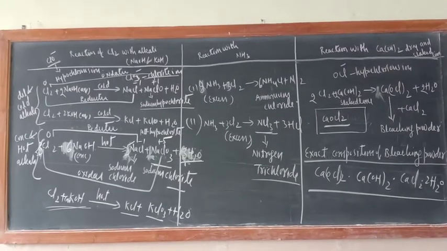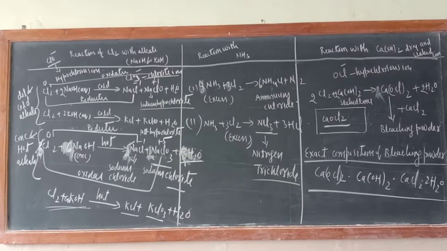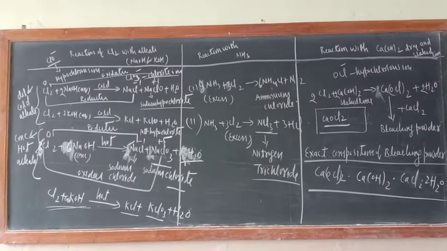So dear cadets, those who are telling there is a problem in understanding, I should write and go away so that you can see. So I am just focusing. Each and everything is clearly visible because I am observing from the back side, and I hope that you will write it properly. Just remember the reaction of Cl2 with NaOH and Ca(OH)2. All those reactions are given in the NCERT book also. Anywhere you can observe and you can see.